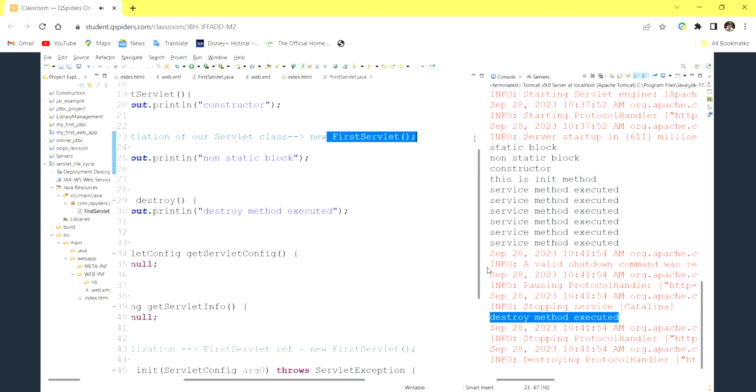Right. So is there any doubt in the concept? Do you guys have any doubt in this concept, servlet life cycle? If you have doubt, ask me. Once again, also I'll repeat.